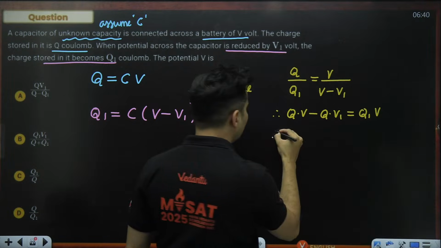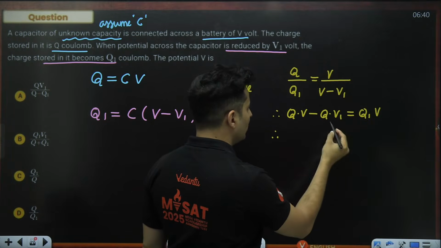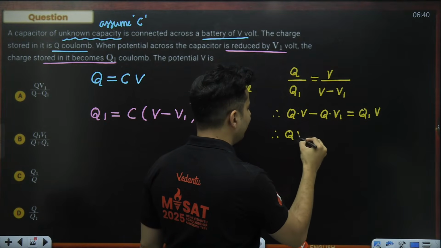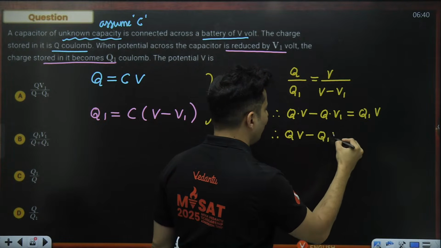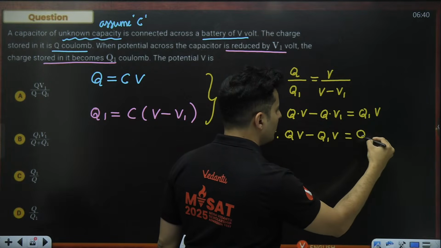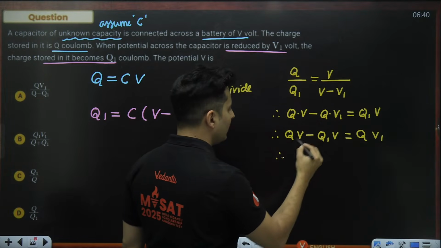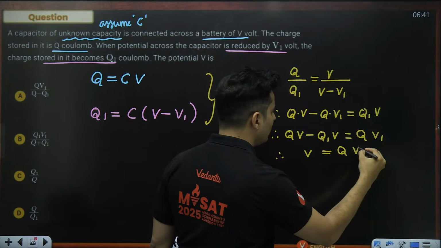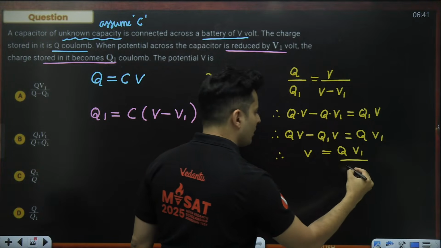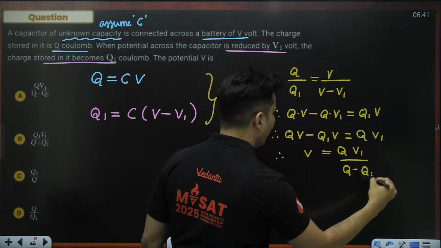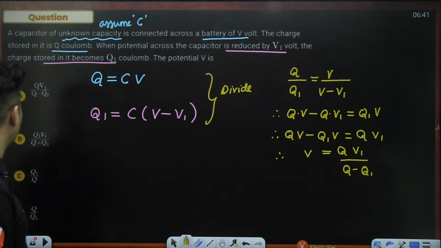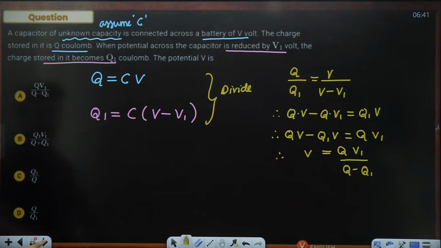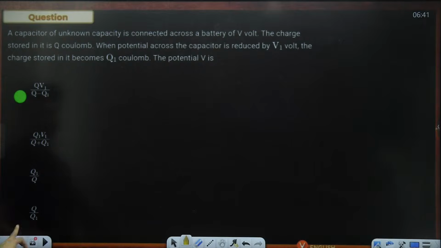So bring all the terms containing V together. So therefore QV minus Q1V will be Q times V1. So taking V common and shifting other things below, we get Q into V1 divided by Q minus Q1. So QV1 by Q minus Q1. That is option A, of course. That is the right answer.